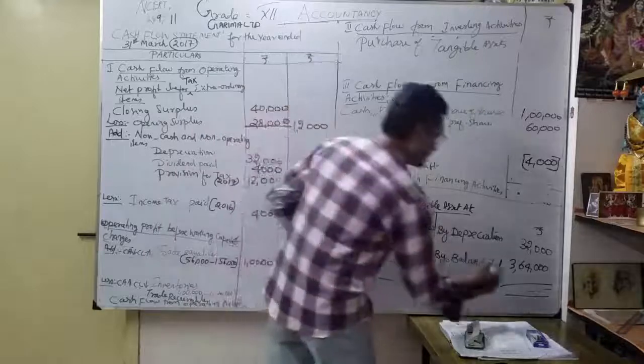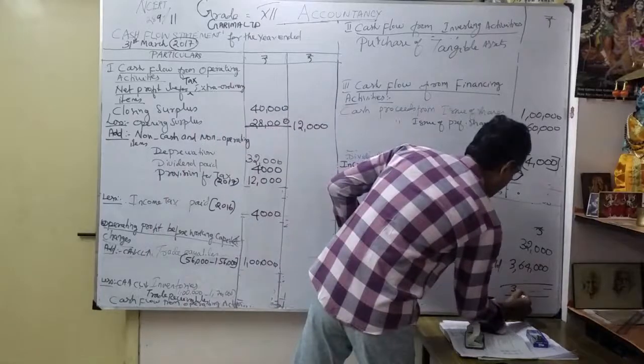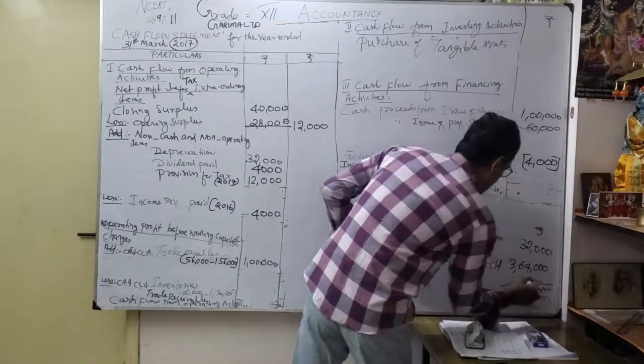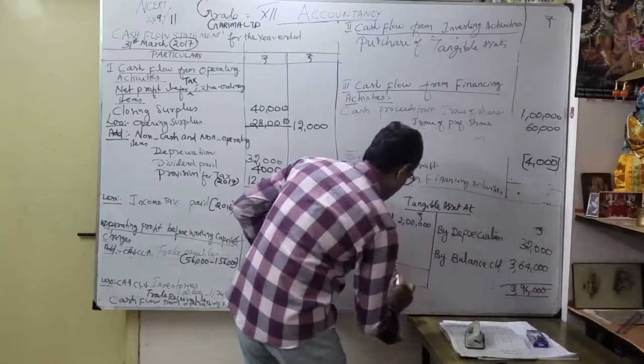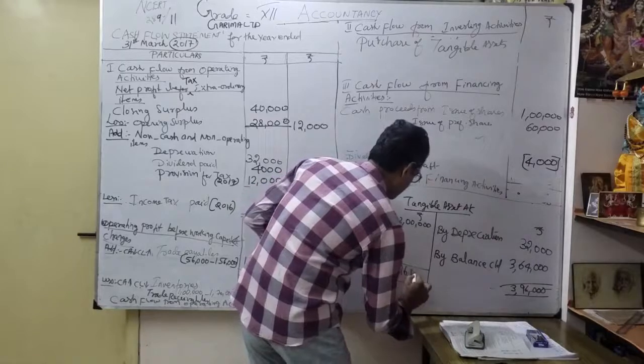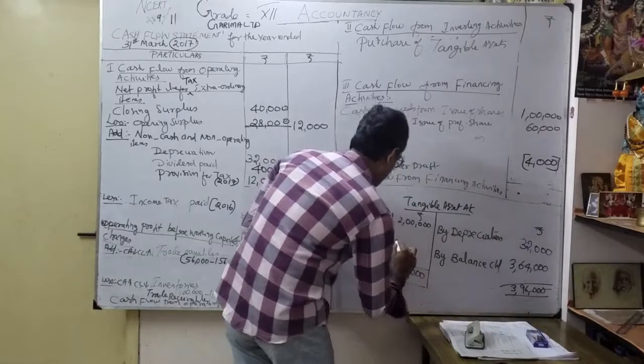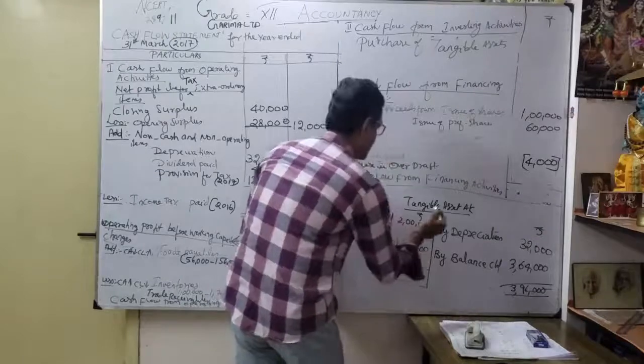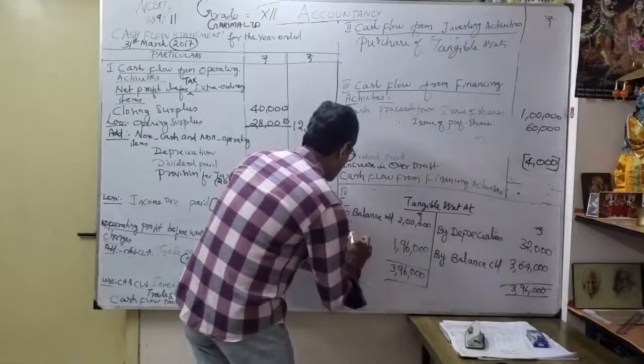Now we want to close this tangible asset account. See, this side total 3,96,000, here also 3,96,000. So what's the balancing figure here? 1,96,000, nothing but tangible asset account to bank.